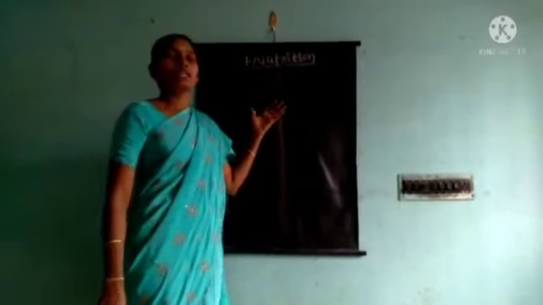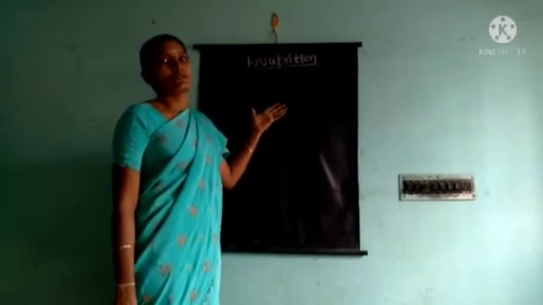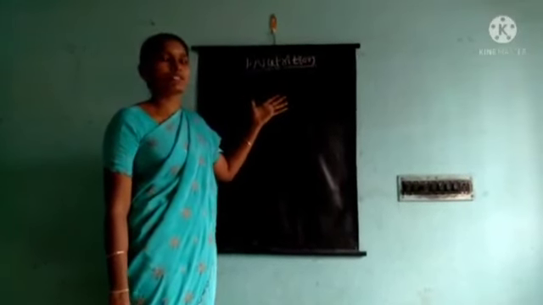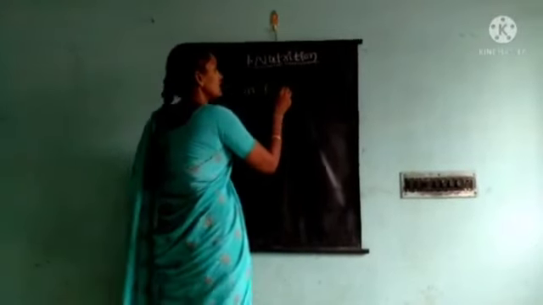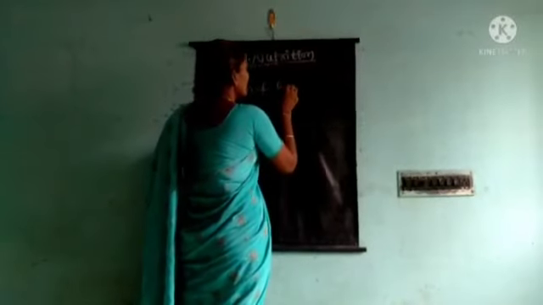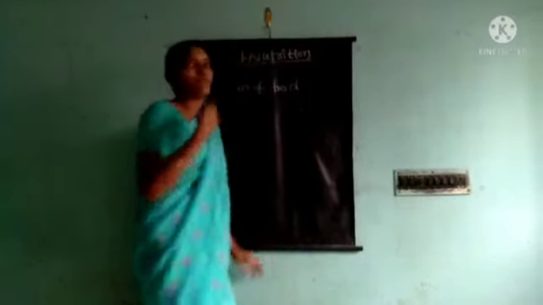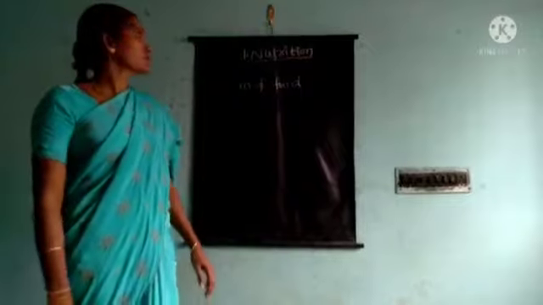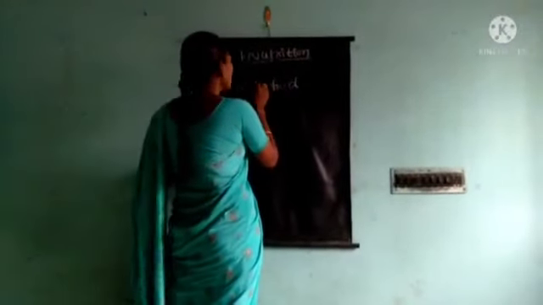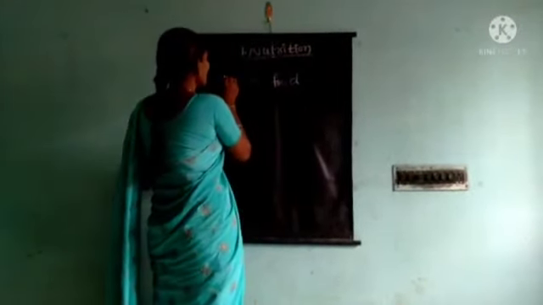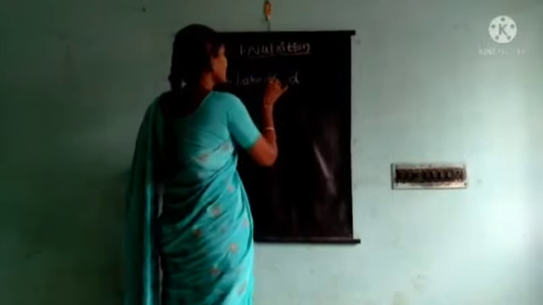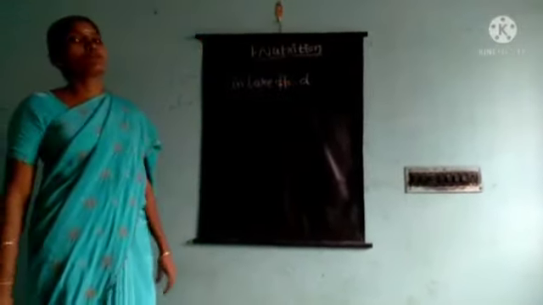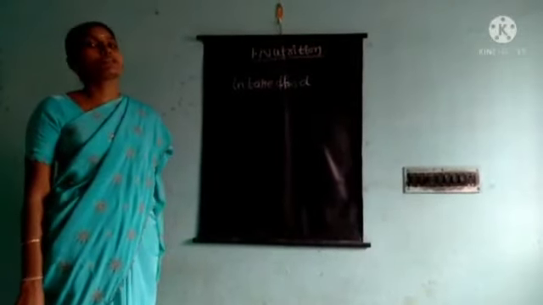This intake of food to the body, this process is called nutrition. Intake of food. This process is called nutrition.